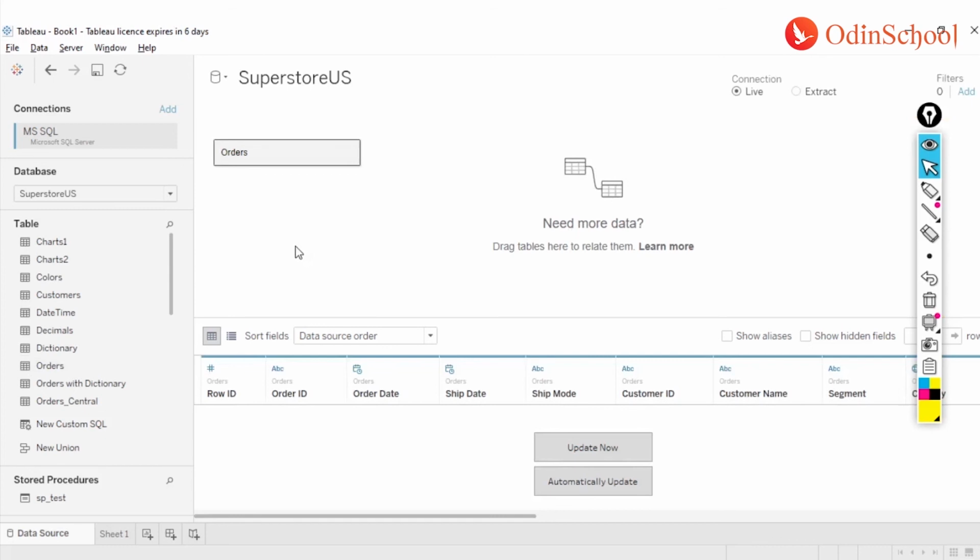Now all the tables that we have over here on the left hand side are just being shown to you. You need not necessarily access all these files, so they are not going to increase or decrease the size of your dashboard or your file.